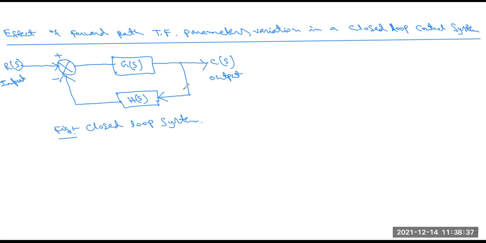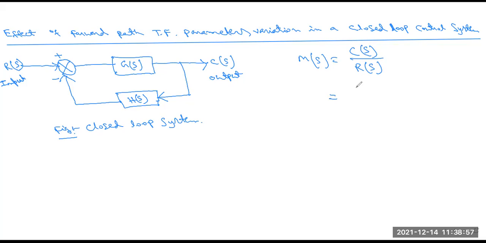So we write these equations. We know M(s) is the ratio of the output of the system to the input of the system, that is C(s) by R(s).